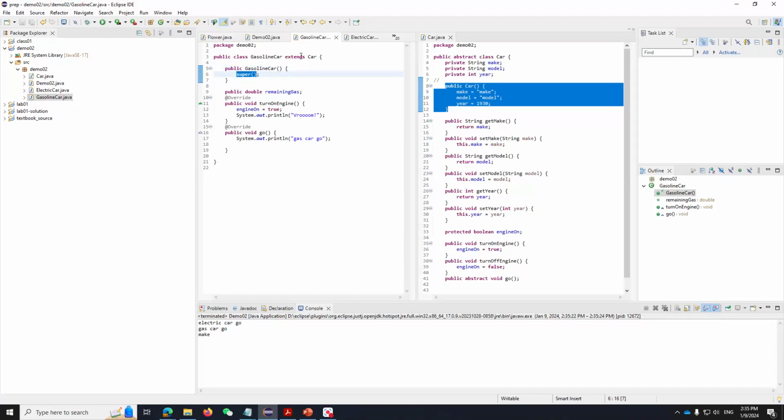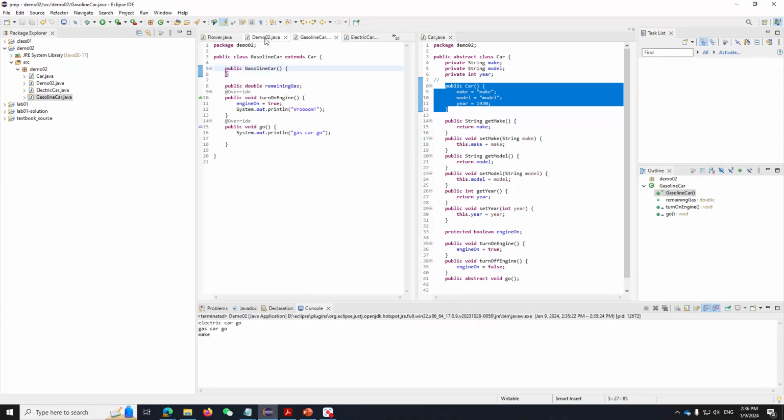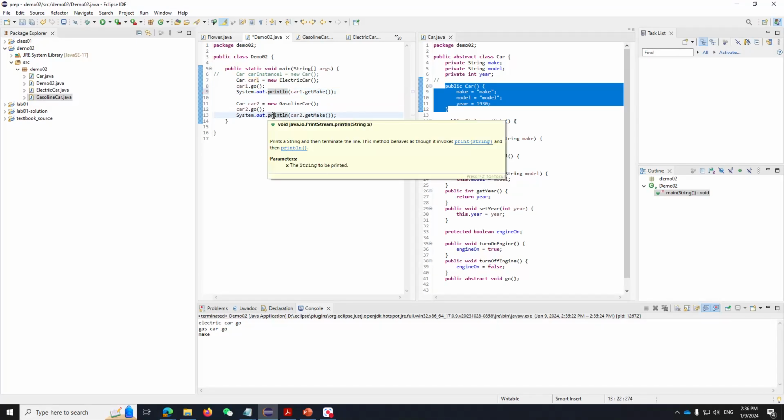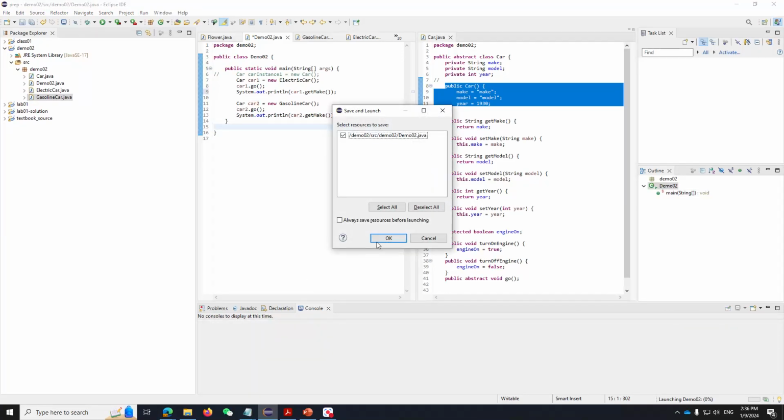So, for example, let me remove this. Right. Let's not do that. Let's make it be empty. For electric car, let's not touch it. Okay. And then let's try this. We have an electric car. Let's print out the make for the electric car. We have a gasoline car. Let's print out the make for the gasoline car. And we print.